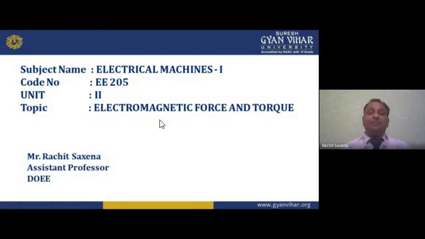In the previous school level classes we have studied that the torque is basically the cross product, or we can say F cross D, force into displacement. If force is applied and we have some displacement, then due to this torque will take place. And if torque takes place, my dear students, we can rotate the thing very easily.